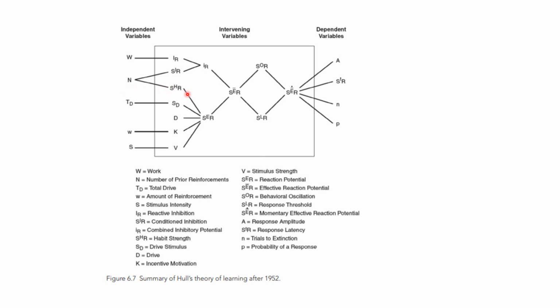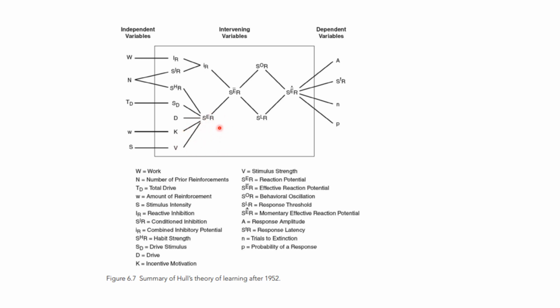And the number of prior reinforcements is also the main thing affecting our habit strength. As it goes up, the habit strength also goes up. And comes the TD, or the total drive. What are the things that come under total drive? Stimulus drive and our drive, for example. And K, what is K? K is the incentive motivation we have, and V is the stimulus strength, and all of those result in the SER, or what is SER?